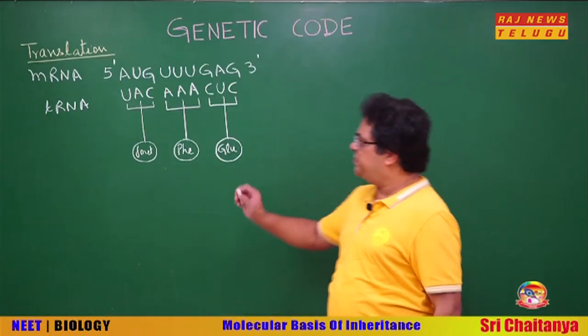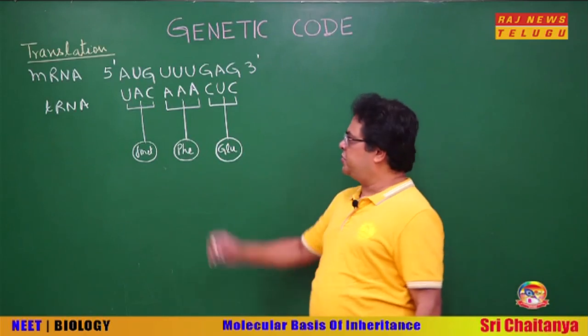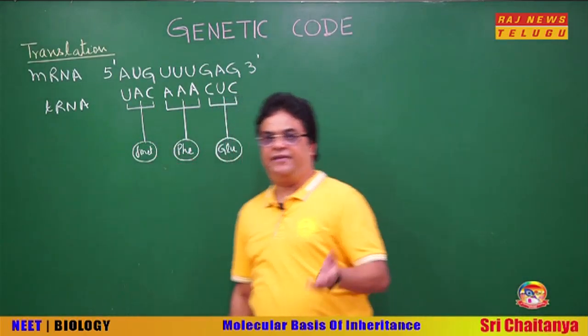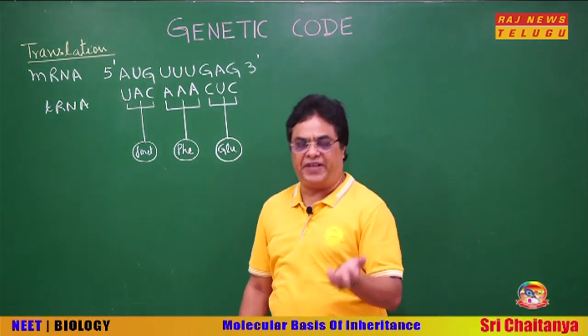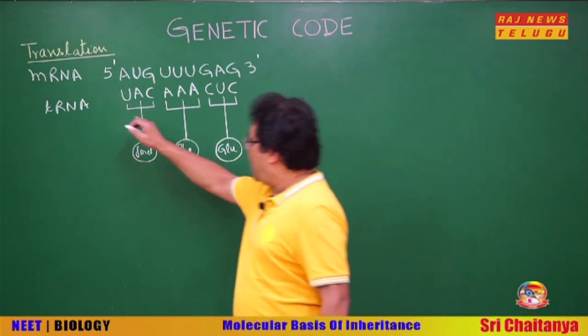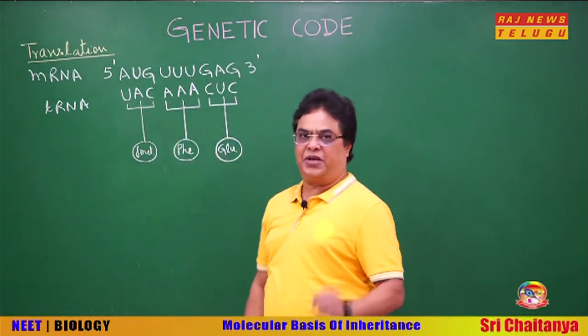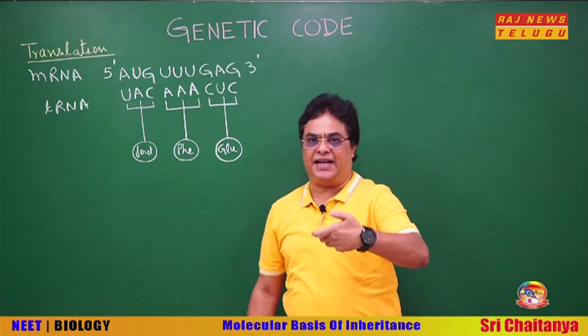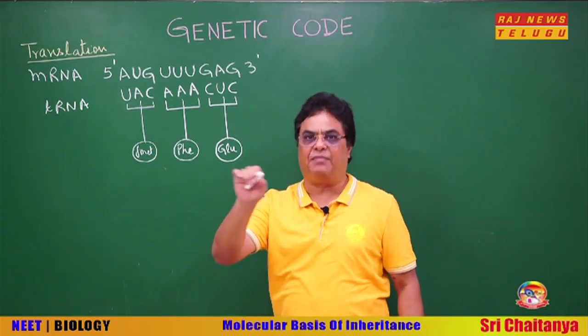Now, this became possible due to another RNA called tRNA. We have studied the structure of tRNA in detail in previous classes. How did it become possible? Remember, tRNA at one end, the acceptor end, has a specific amino acid.